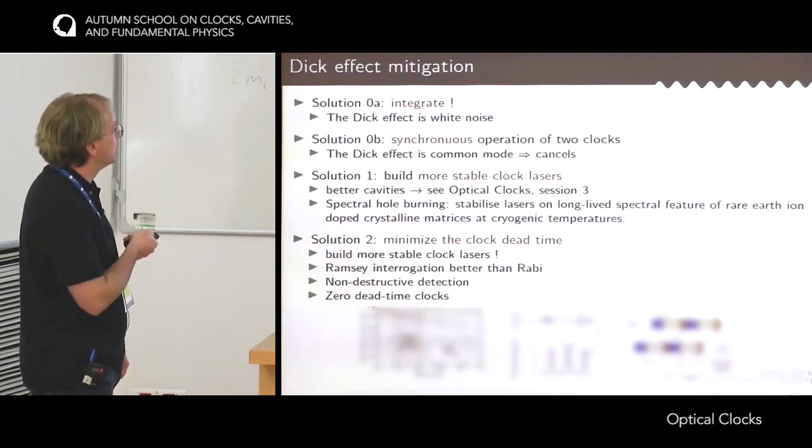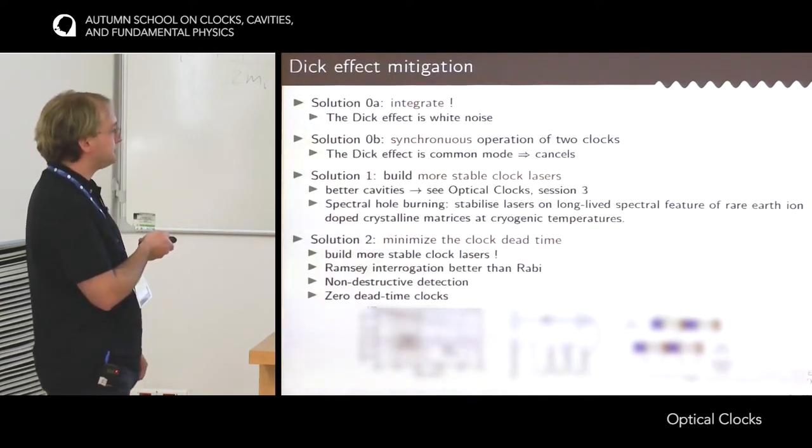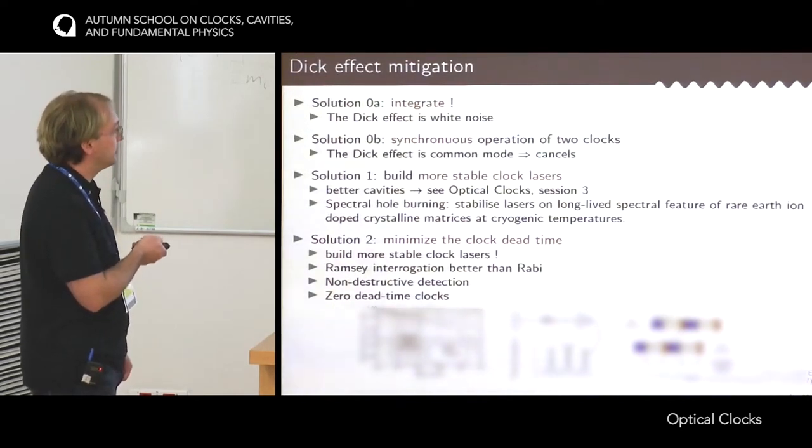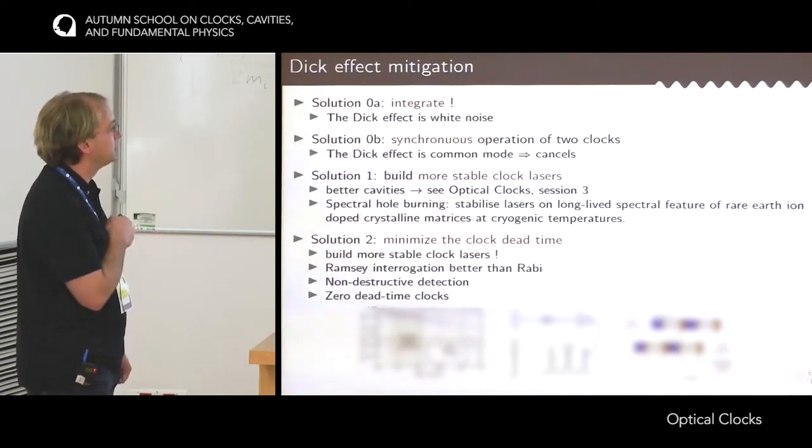You see that for the Rabi case, there is always a little bit of Dicke effect, but as the duty cycle goes to 1, in the Ramsey case, the Dicke effect goes to 0. So if you are in this configuration where the duty cycle is close to 1, there's a lot to gain going from Rabi interrogation to Ramsey interrogation.